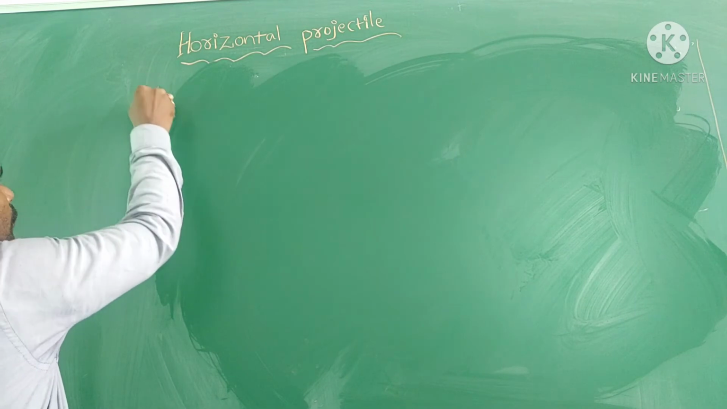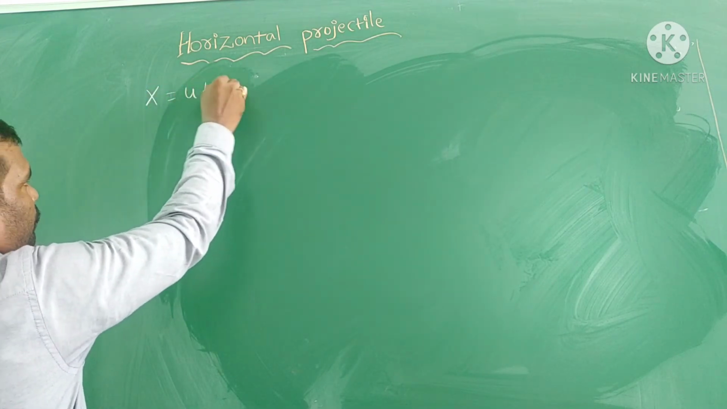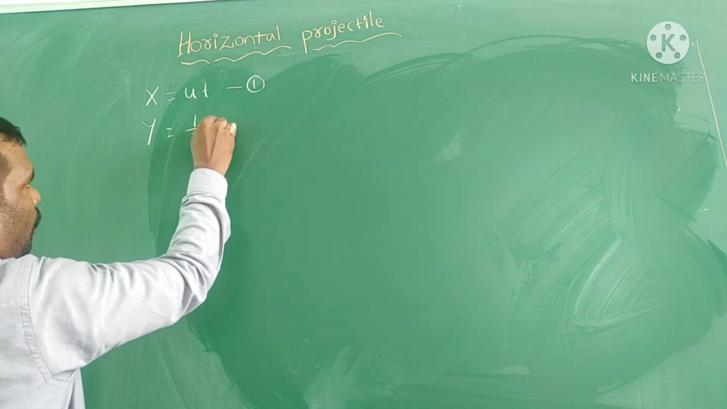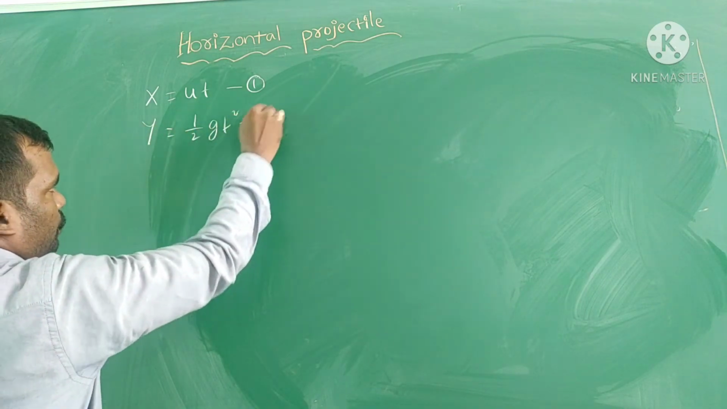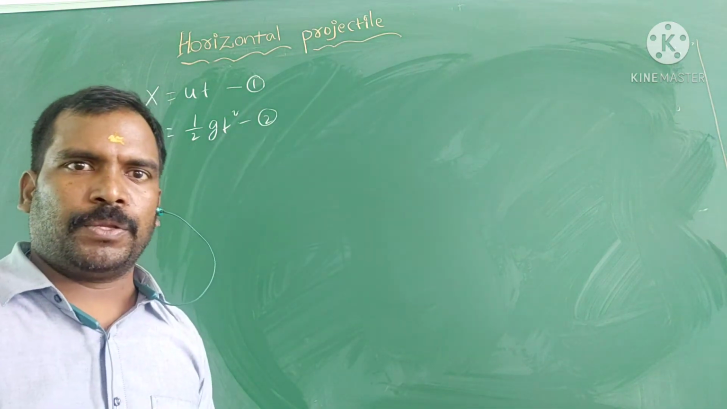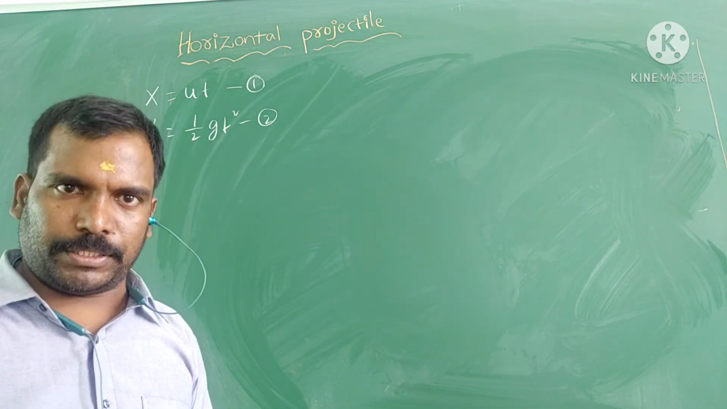We know x is equal to ut, equation 1, and y is equal to half gt square, equation 2. These are the vertical and horizontal displacement of the projectile.